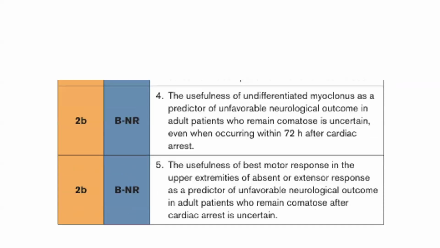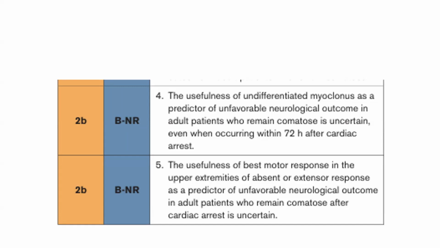Also, the usefulness of undifferentiated myoclonus as a predictor of unfavorable outcome in adult patients who remain comatose is uncertain. So we cannot say that just because the patient has myoclonus, the prognosis is going to be bad.